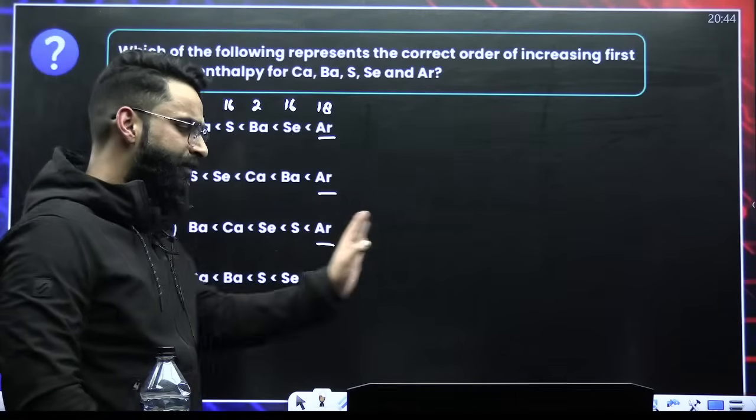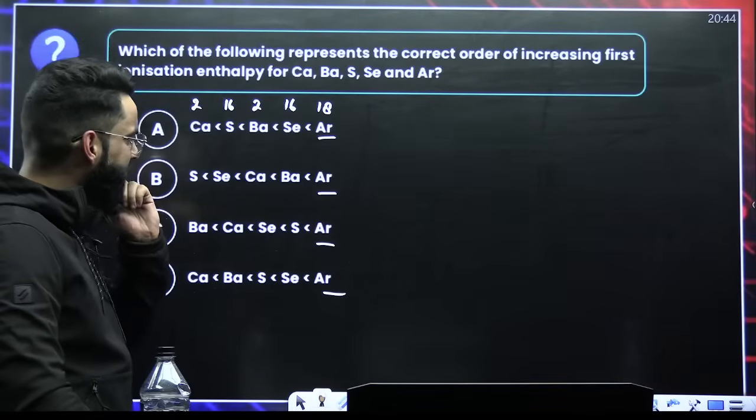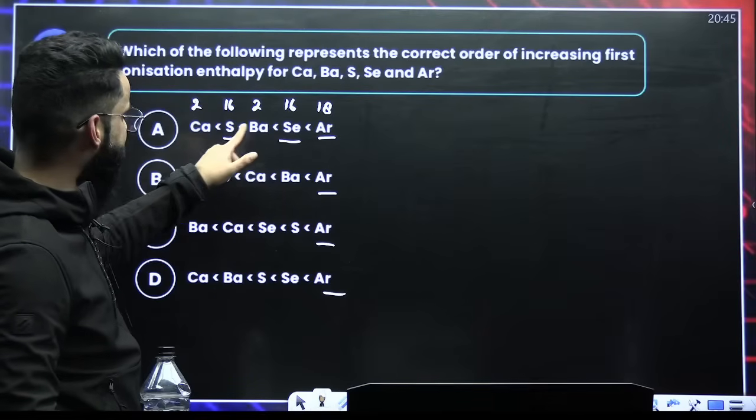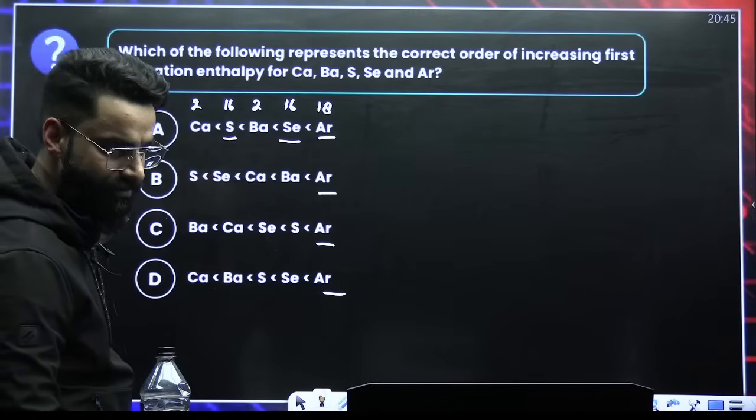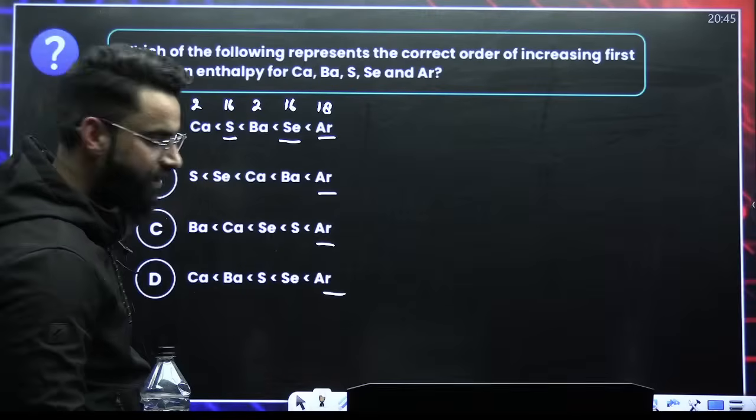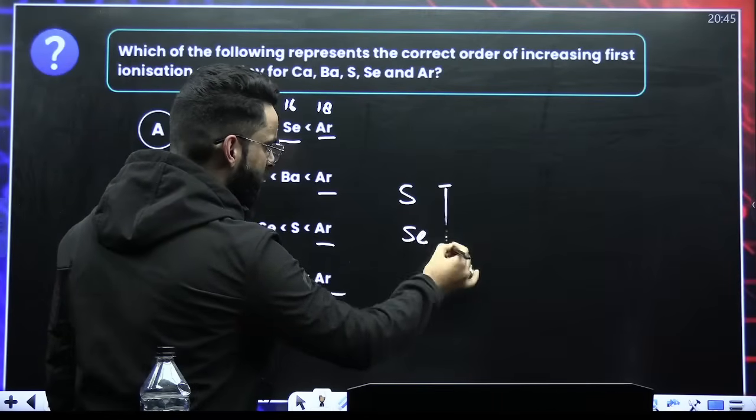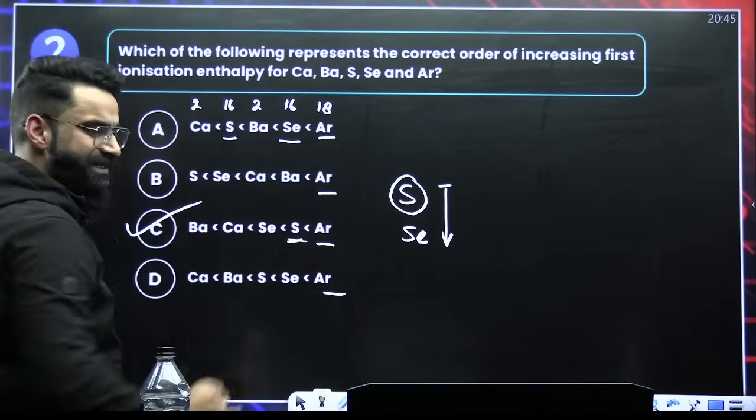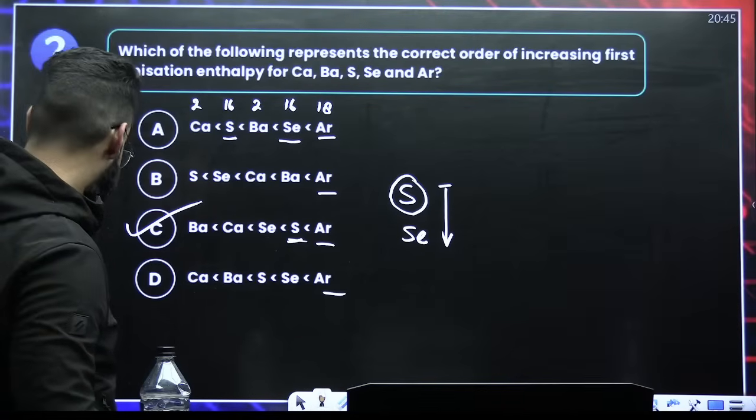On moving from left to right in the periodic table, ionization energy increases. So group 16 will have more. Now group 16, this is group 16 and this is group 16. Now amongst S and Se, which one will have more ionization energy? Quick. They are from the same group, right? Down the group, ionization energy decreases. So sulfur will have more. So it's option C, matching with all of this.